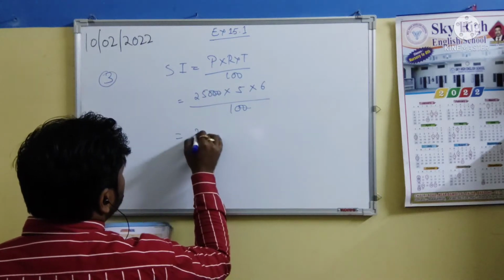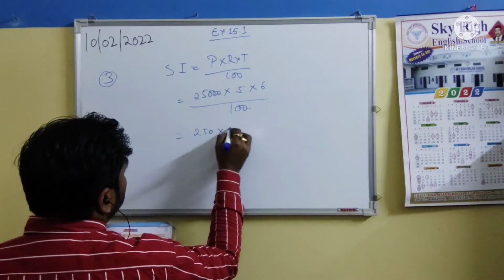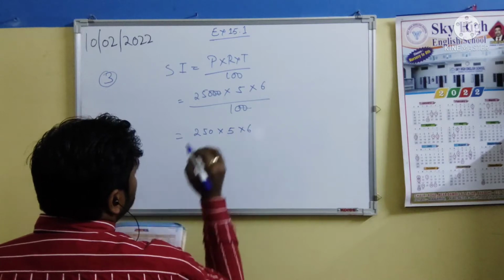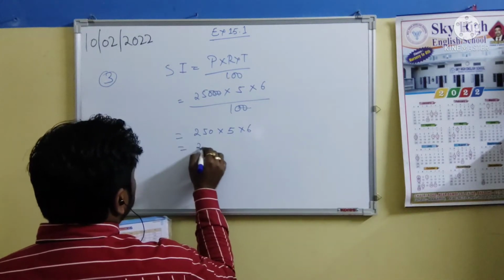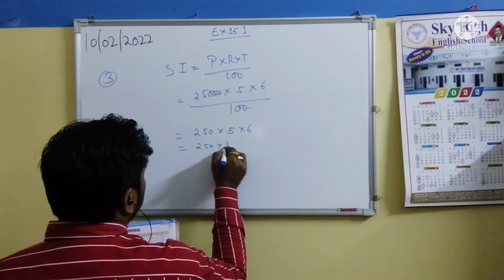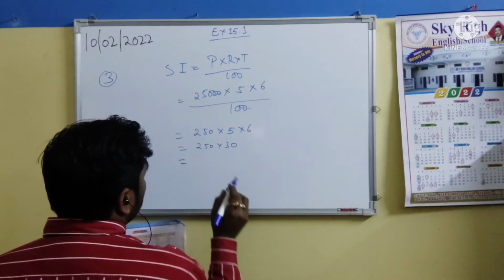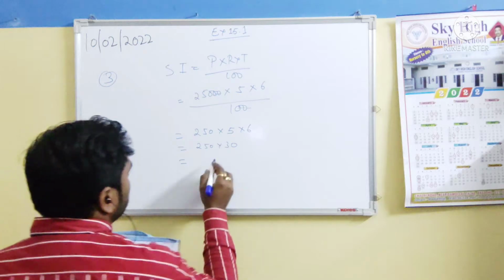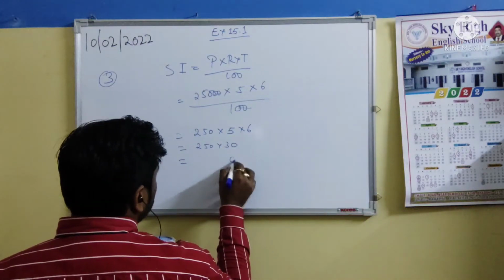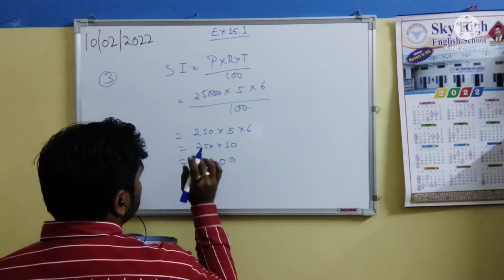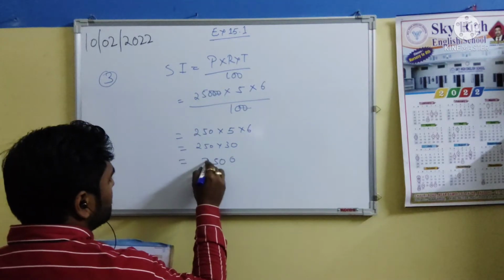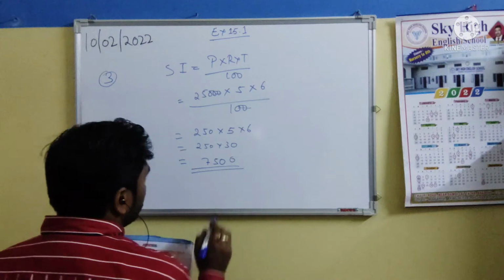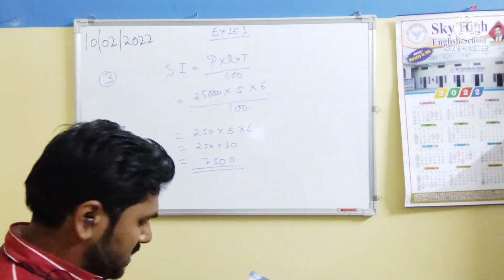So we'll get 250 multiplied by 5 multiplied by 6. 6 5s are 30, so 250 multiplied by 30. Double 0 here, then 3 5s are 15, we write it here, carry 1. 3 2s are 6 and 1, 7. The interest she has to pay is 7,500 rupees.